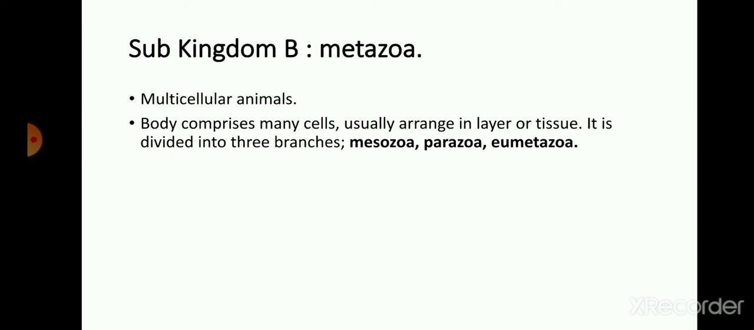So in subkingdom Metazoa, these animals are multicellular organisms. We can say that cell formation begins from this kingdom. Their body consists of different kinds and types of cells. They may be arranged in a layer or in tissue form for the purpose of different kinds of functions performed in the organism's body. So this subkingdom Metazoa is divided into three branches: branch first Mesozoa, branch second Parazoa, and branch third Eumetazoa.